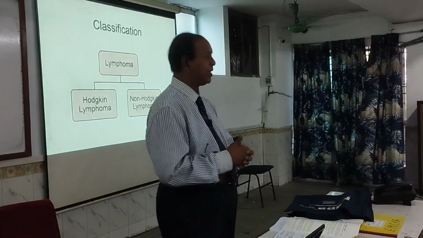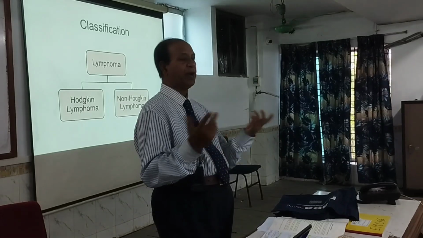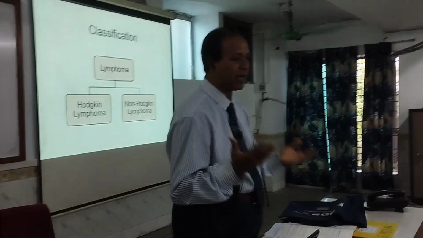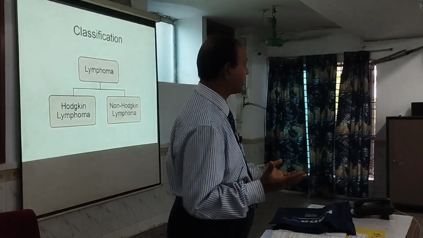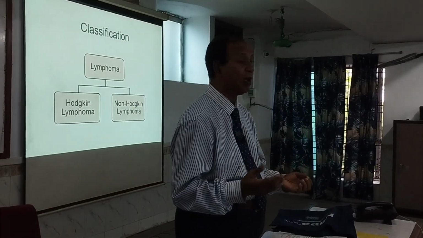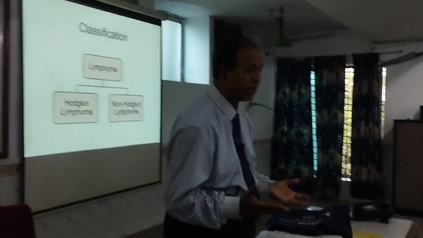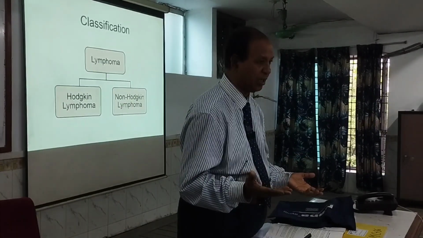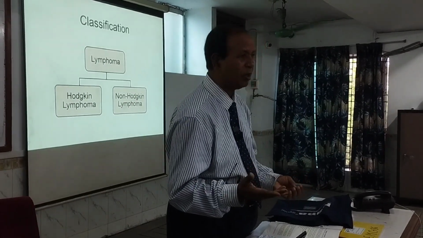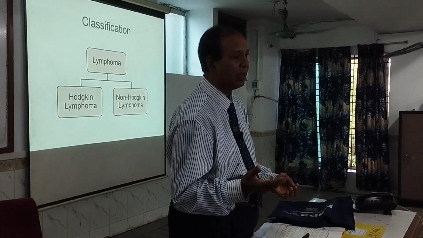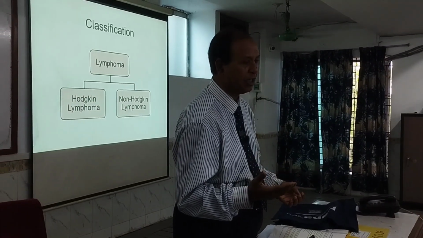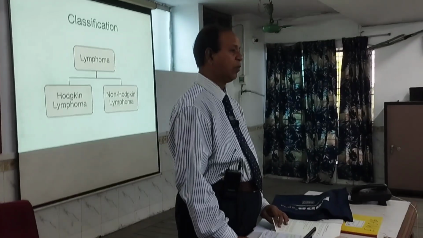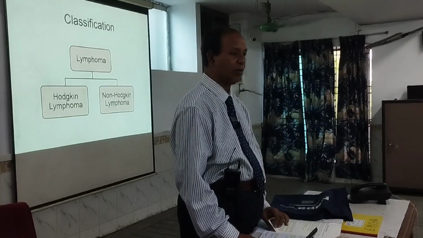Remember this one. Now the investigation: lymph node biopsy. In the lymph node biopsy, the Reed-Sternberg cell is a pathognomonic feature of Hodgkin lymphoma. Remember this. But in non-Hodgkin lymphoma, there are only inflammatory cells. There are no Reed-Sternberg cells in non-Hodgkin lymphoma. Remember this one. Next time you have to go to the clinical manifestations.